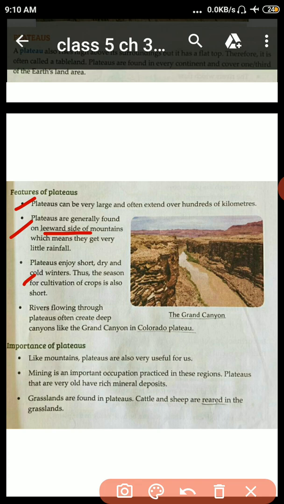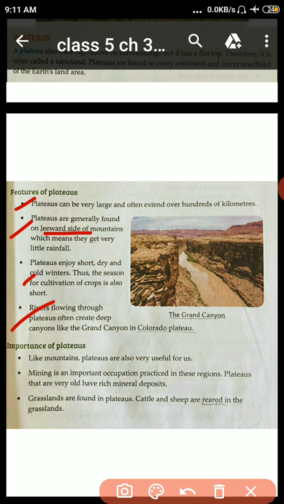Plateaus enjoy short, dry and cold winters. Thus, the season for cultivation of crops is also short. Why is it very short? Because of the short, dry and cold winters. That's why the crop season is also short. Rivers flowing through plateaus often create deep canyons, like the Grand Canyon in the Colorado Plateau. Canyons means deep valleys.